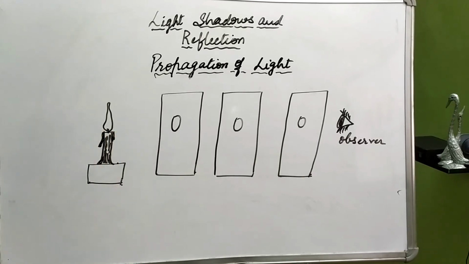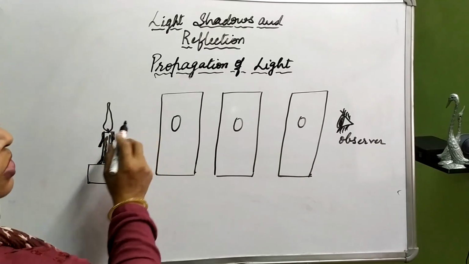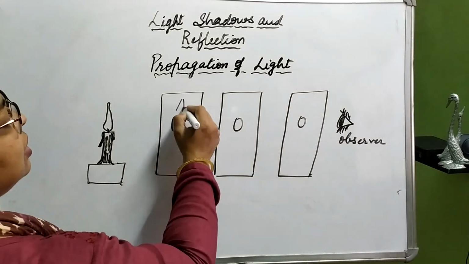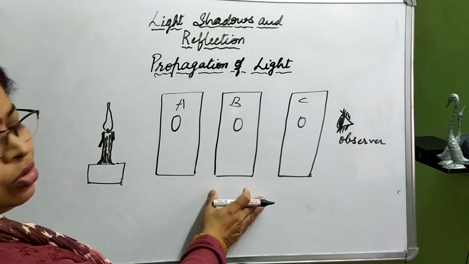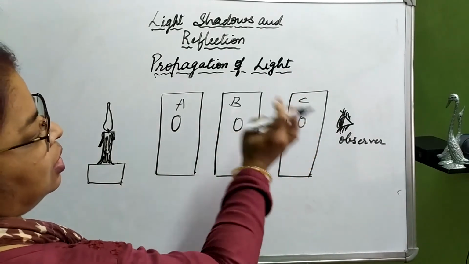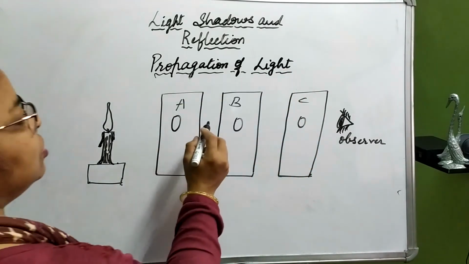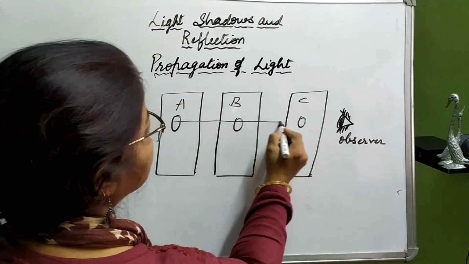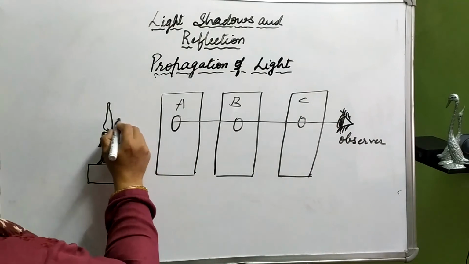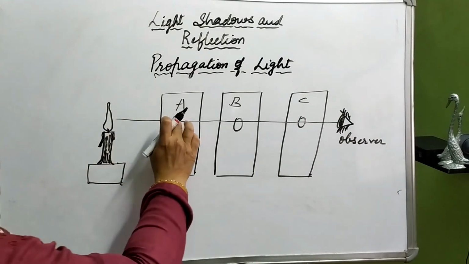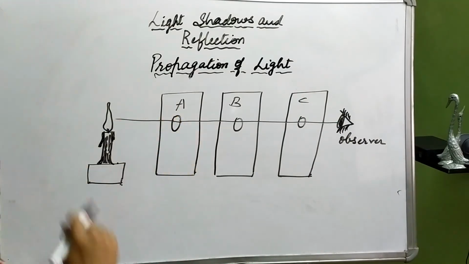Now if the observer looks through these cardboards A, B, C, having a hole in each, the flame is going to be visible to the observer through these holes.